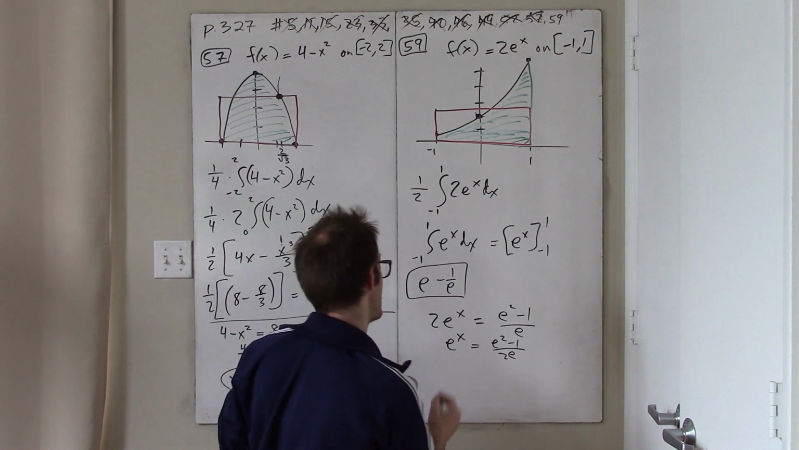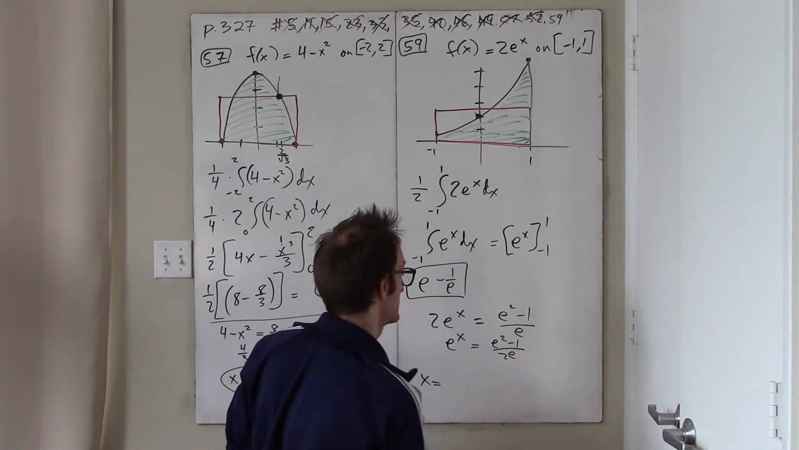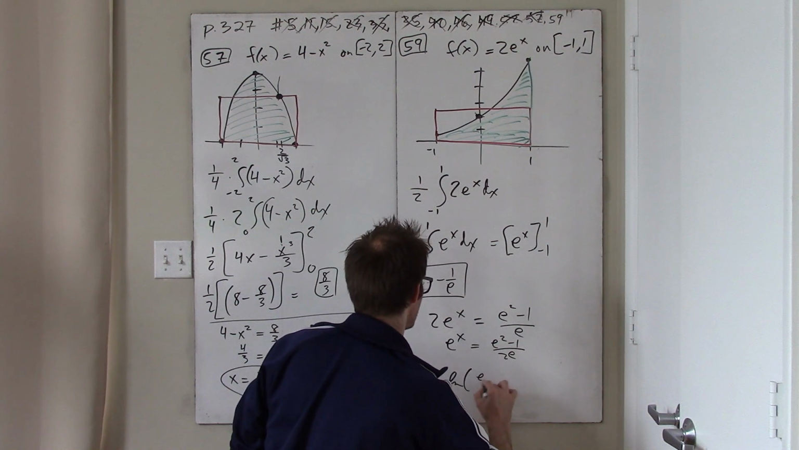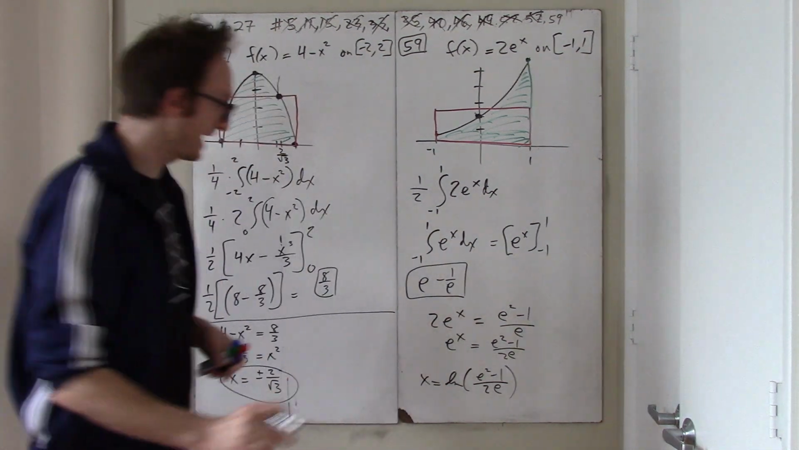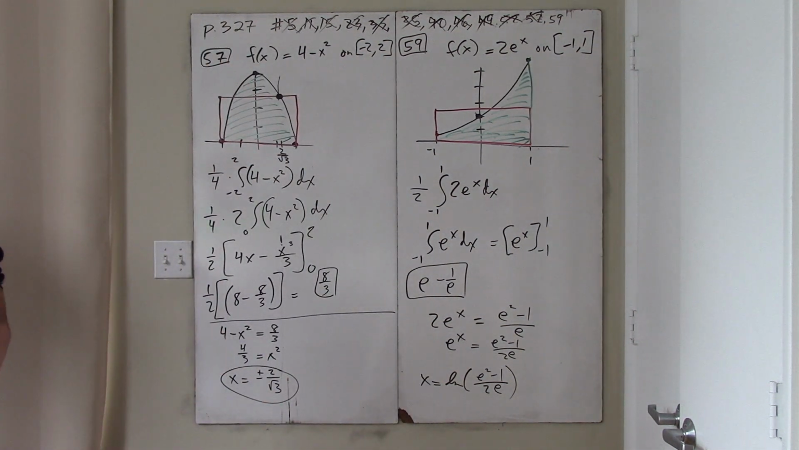And so you just take the natural log of both sides. So x is ln of e squared minus 1 over 2e. I bet I could do some things with that to make it prettier, but I'm not sure if it's worth it. I bet that's right.